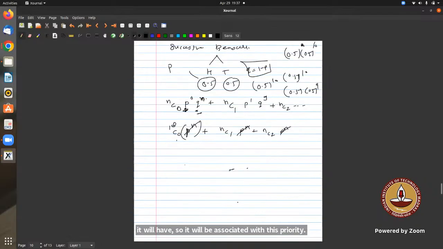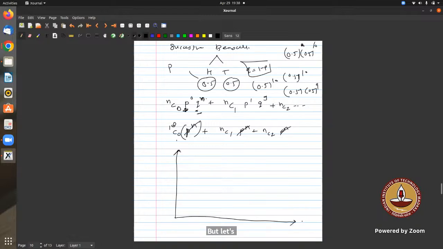I'm just going fast, but I wanted to show you how it will look. This is maybe not the best time to do this, but let's see. Let's say these are x.